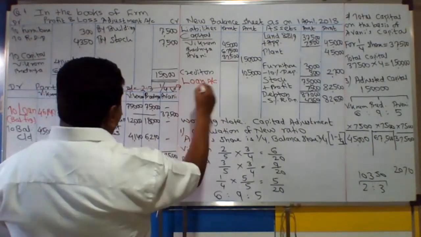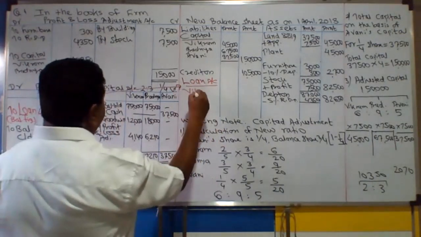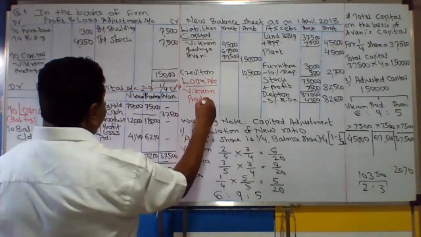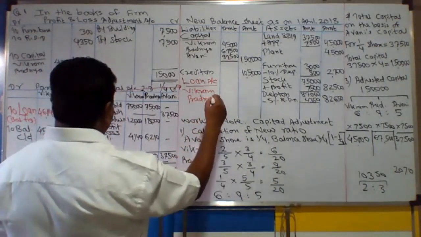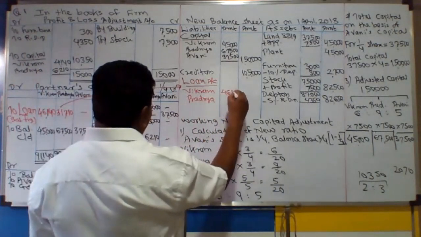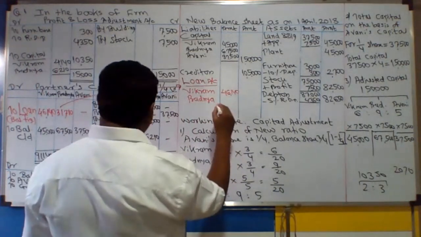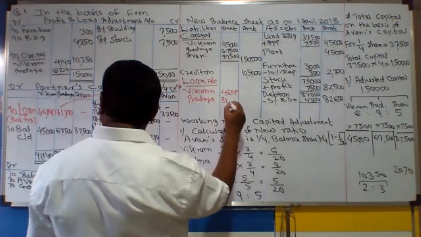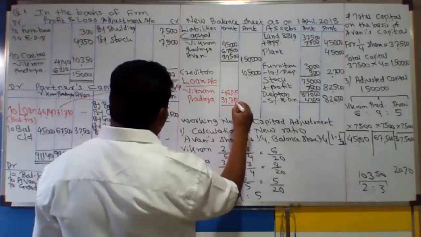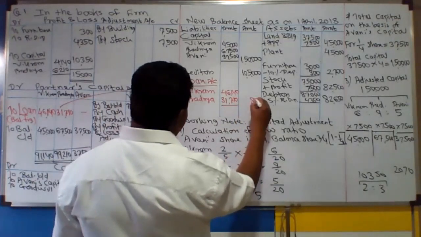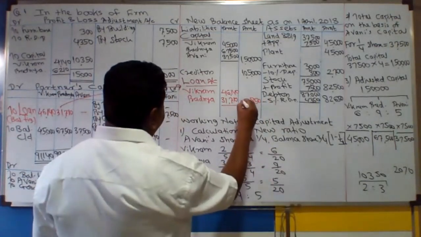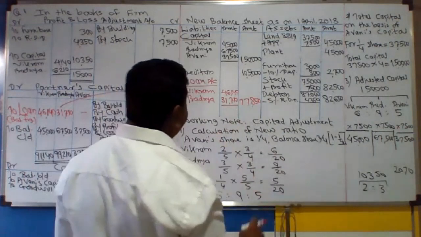Loan account of Vikram and Pradanya. It is 46,140 and 31,710. Take the total in the outer column, please. 77,850.